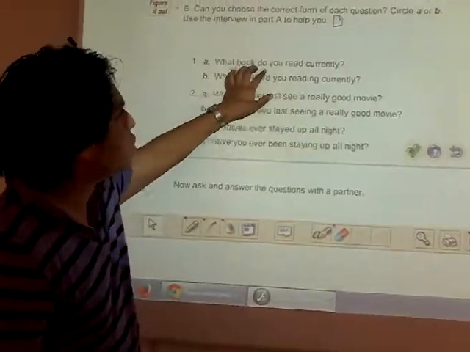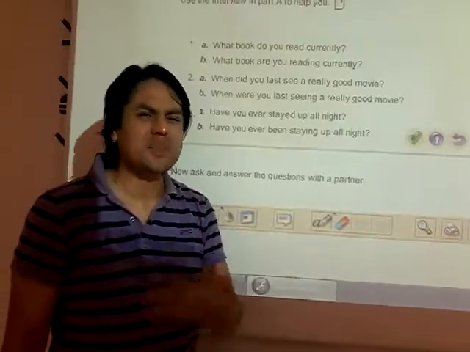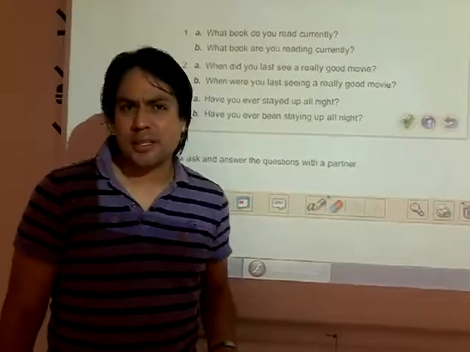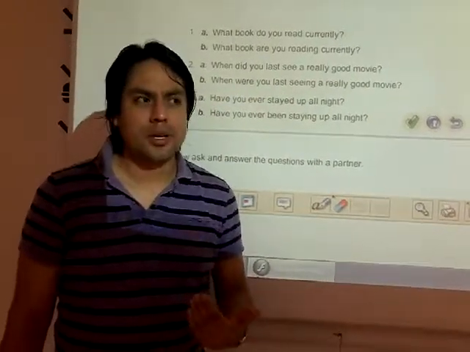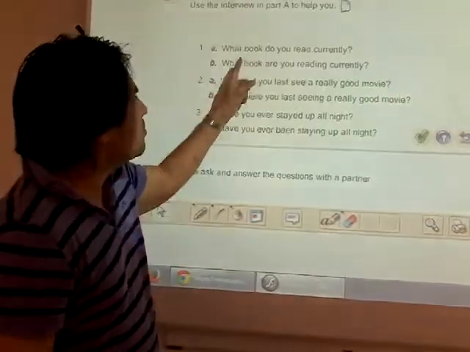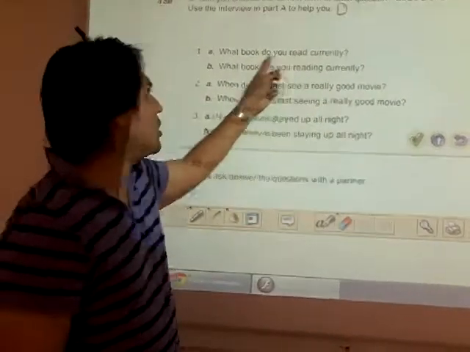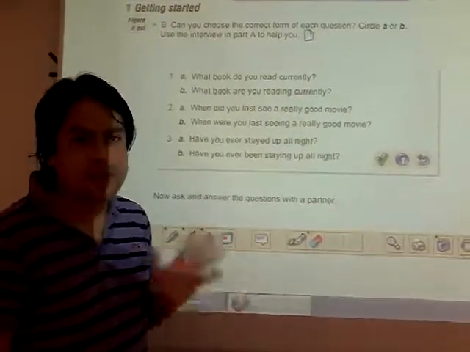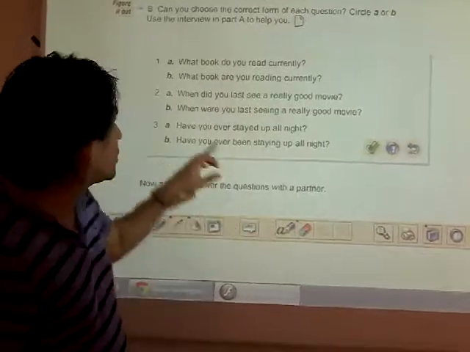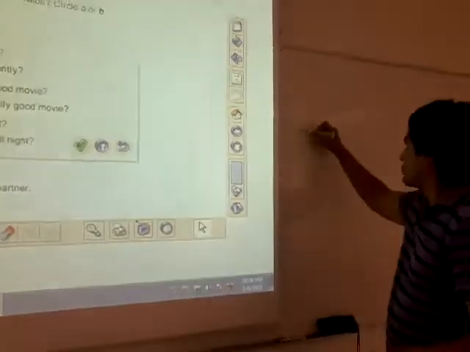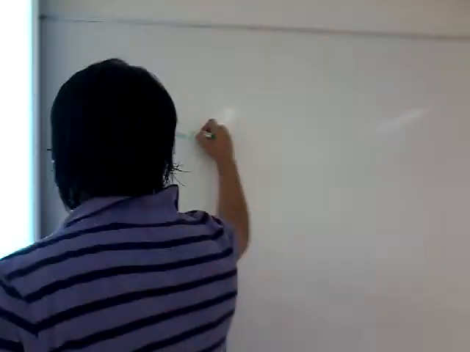So in this case, what book do you read currently? Is this permanent? No, this should be an ongoing activity, right? This should be a temporary situation, right? Because I can read a book and then I finish it and then it's done. So it's a temporary activity. So this shouldn't be, what book do you read currently? No, that's wrong. It should be, what book are you reading currently? Right? Well, if it's a temporary situation, this should be this one. Let's see. So one could be B, because this is temporary. We're going to check it later.